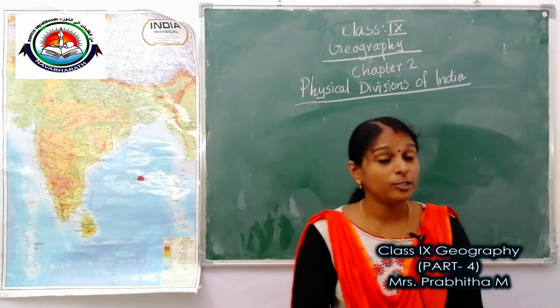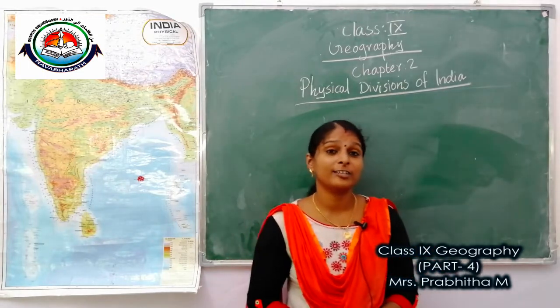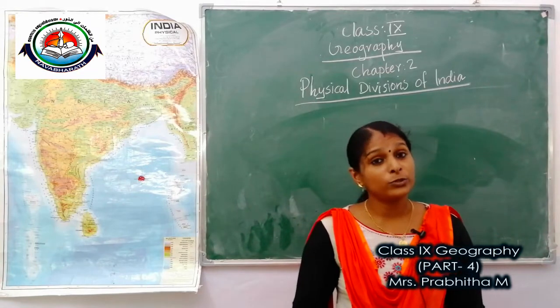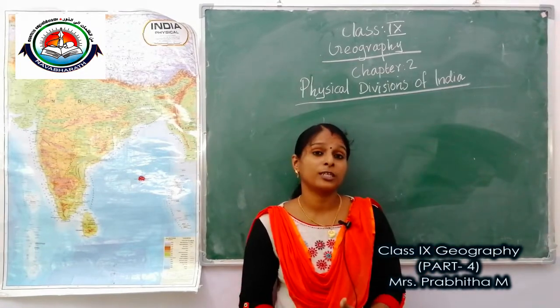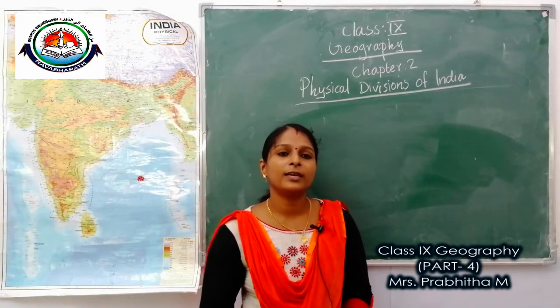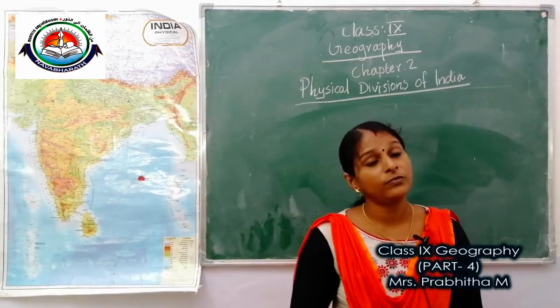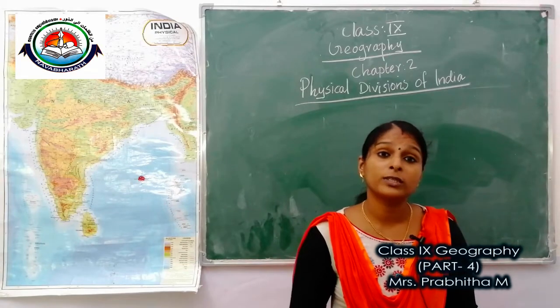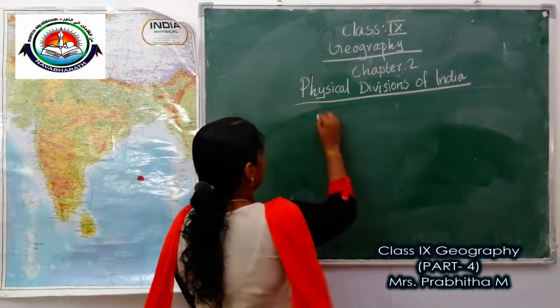So we already took some portion of geography, second chapter, physical divisions of India, isn't it? Okay, so today we have to start the next portion. Today's topic: the first physical feature we already discussed, the northern mountains. So today we can start northern plains.